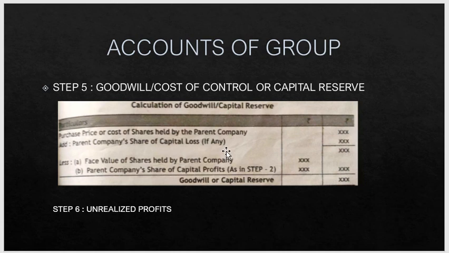So the next step is step 6, unrealized profit. When the stock of a parent company includes the goods supplied by subsidiary company, or the stock of subsidiary company includes the stock supplied by the parent company at a profit, the profit included in the closing inventory at the date of consolidation is known as unrealized profit. While all authorities agreed that some elimination of such profit should be made, not all adopt the same view as to the extent of elimination.